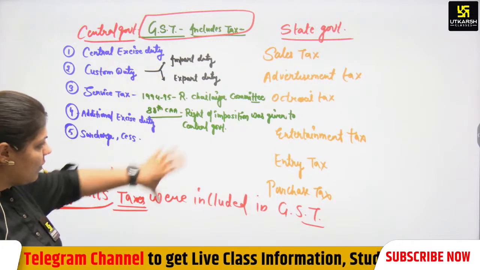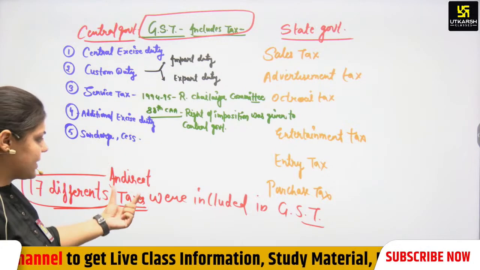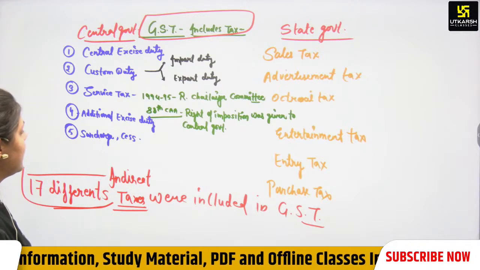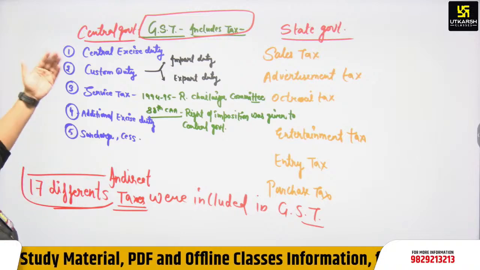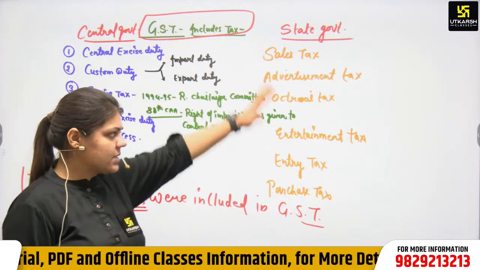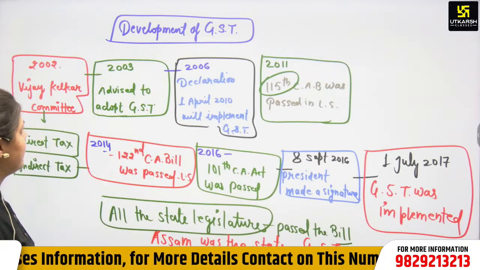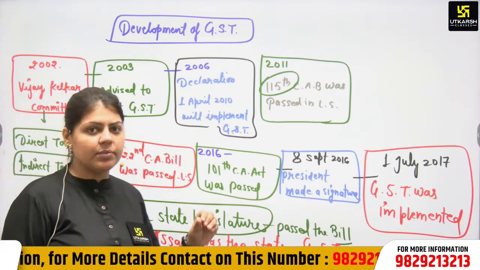GST, how many taxes were included? 17 taxes, that is indirect taxes, were included in this particular GST. And as examples, central government taxes and state government taxes, these are all merged in GST today. And then development of GST, that is a very important point.